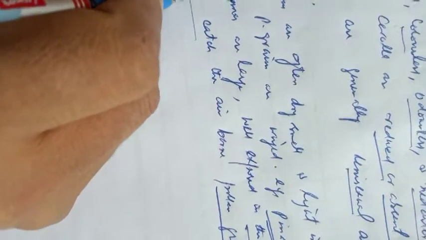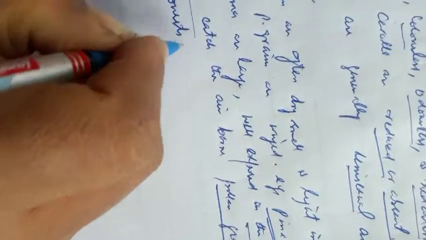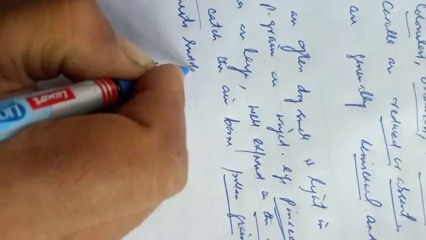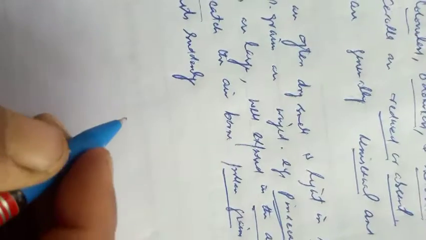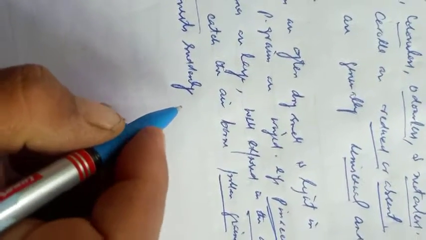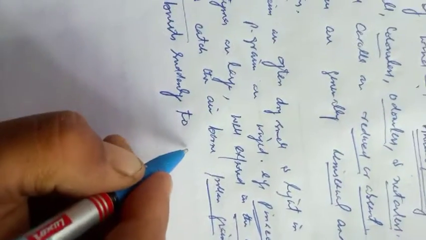Number sixth feature is that in some cases the anther bursts suddenly to throw the pollen grains into the air.